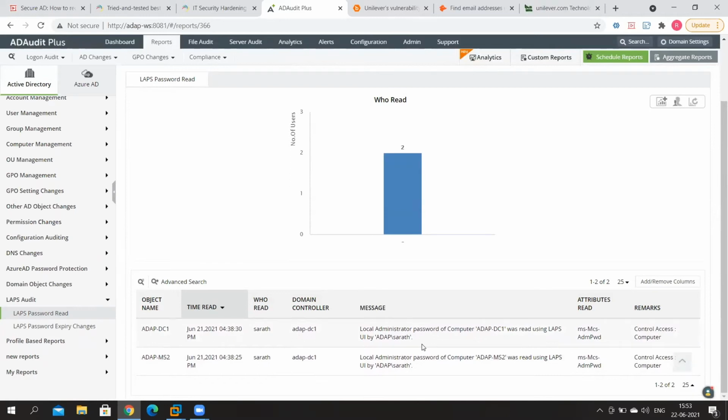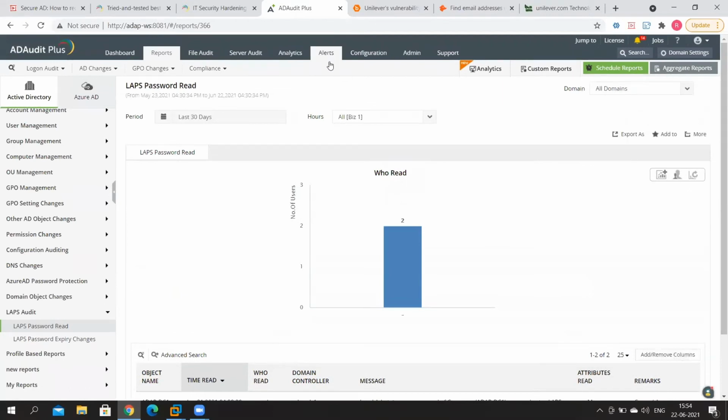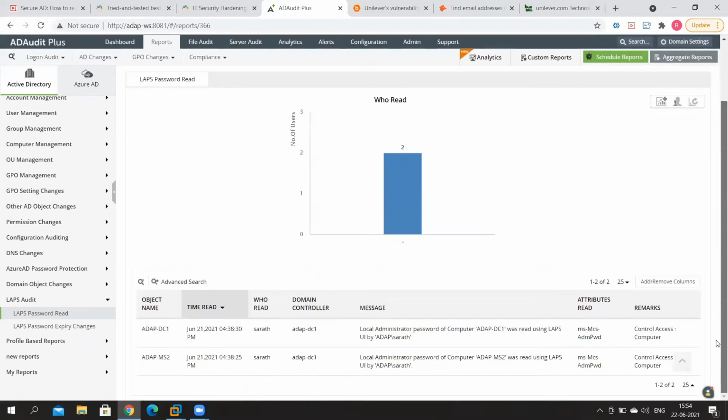And as an Active Directory administrator, as a security administrator, you've got to make sure that this is okay, and that someone who is not authorized to read your LAPS password is not doing so. If they are, then you've got cause for concern, and you've got to take action about it. Now, apart from getting to know about all of this information through this particular report, you can also go a little bit deeper. You can make sure that you also get alerted about it by going into the alerts tab and configuring an alert whenever your LAPS password has been read. So we'll go over alert configuration in just a moment.